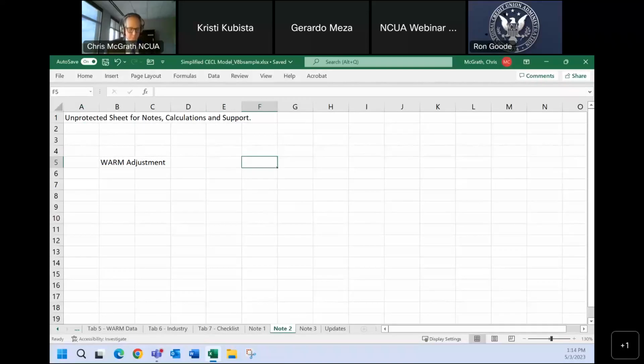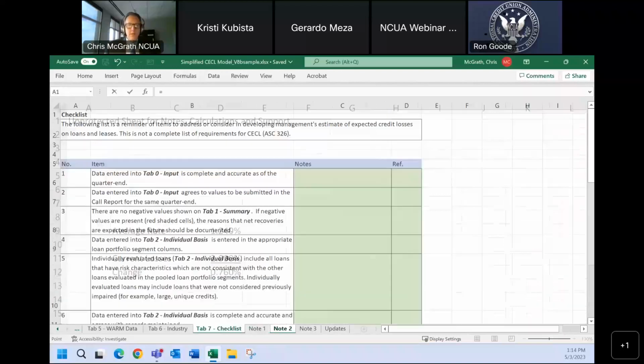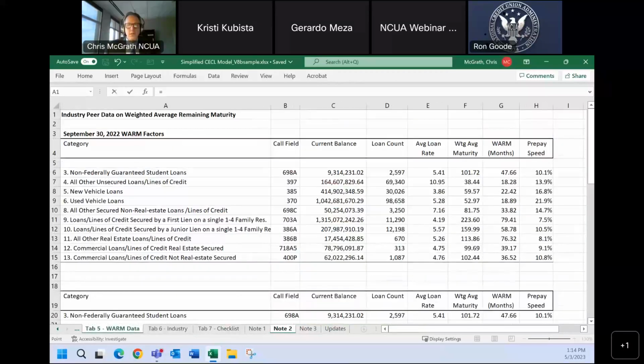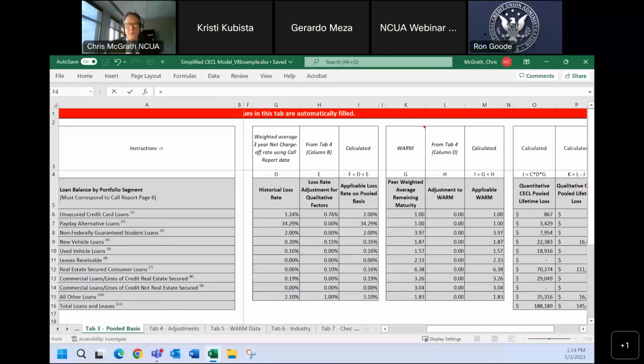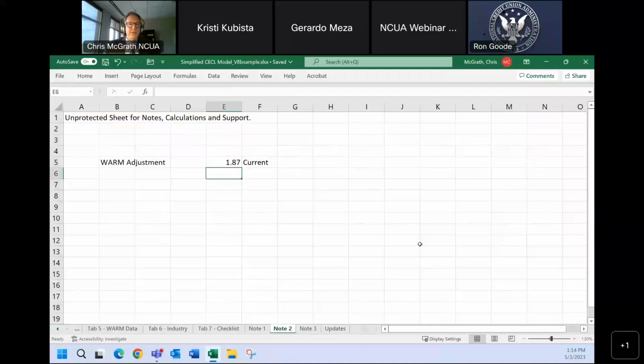The current factor is, we'll just go right to the table. And we realize that's for a portfolio that has 60 months. And let's do 84.